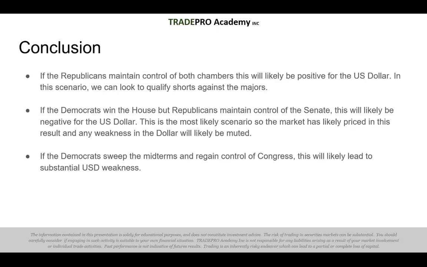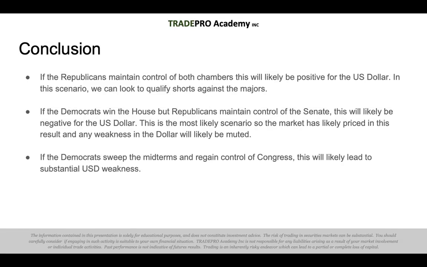So what is the conclusion of all of this? If the Republicans maintain control of both of the chambers, this will likely be positive for the US dollar. In this scenario, looking to qualify shorts against the majors becomes our best bet.